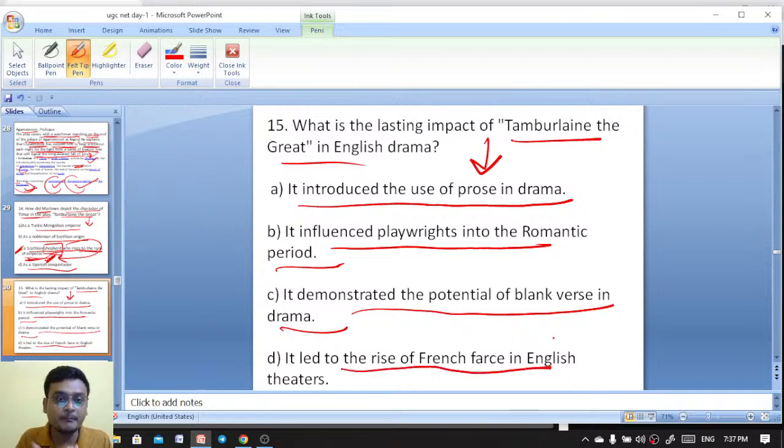Tamburlaine, from a Scythian shepherd, at last became an emperor. During his journey of winning other states, he also killed his own son. He said that his son was a coward, and that's why he killed him.